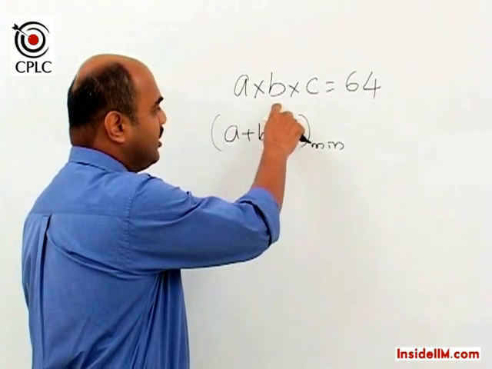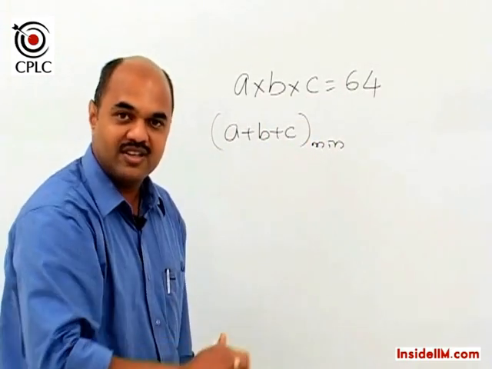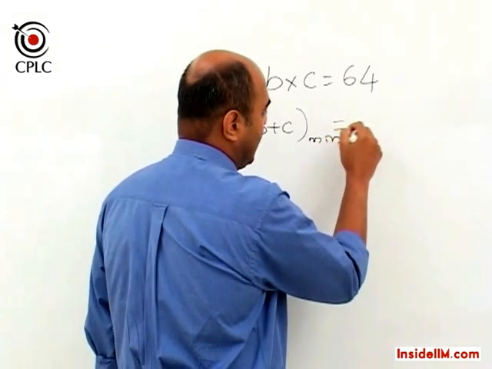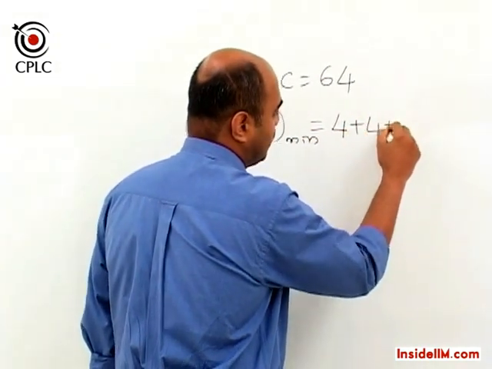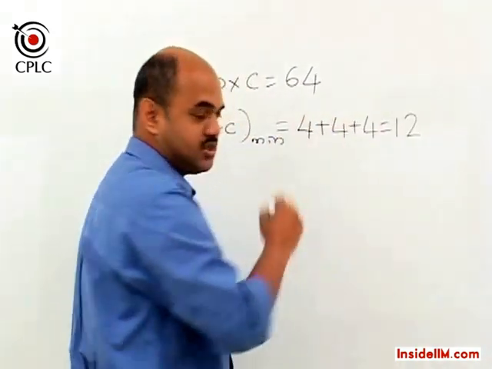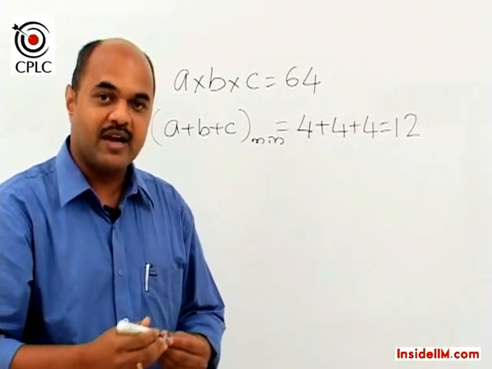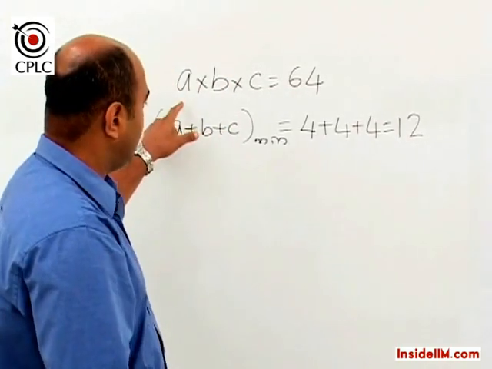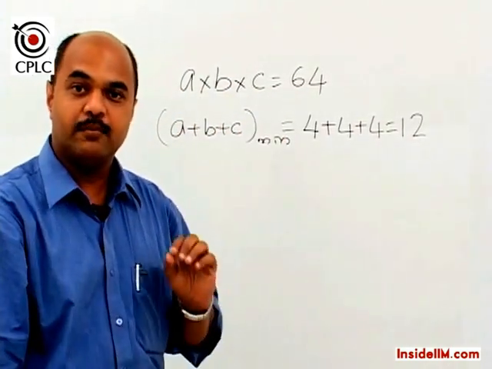Now if each value A, B and C has to be the same, it would mean that each value is equal to 4, and hence the minimum sum would be 4 plus 4 plus 4, which is equal to 12. Just to remind you, this concept is again based on the condition that all A, B and C should be positive.